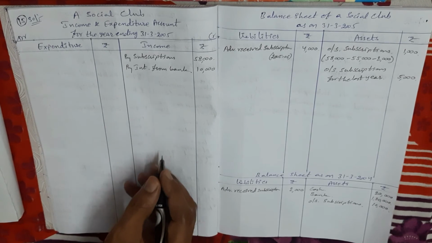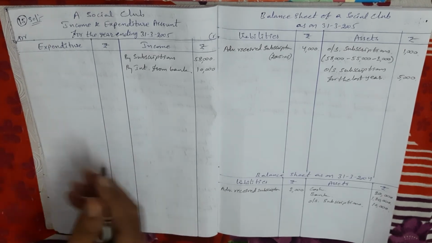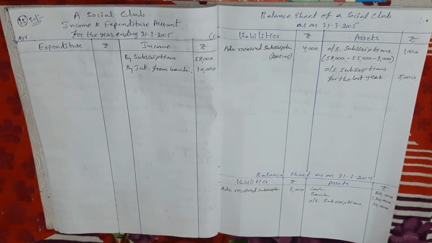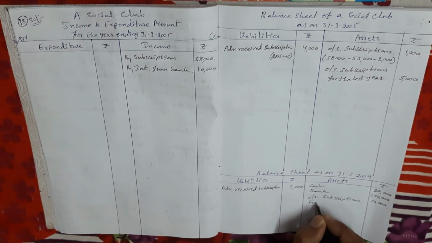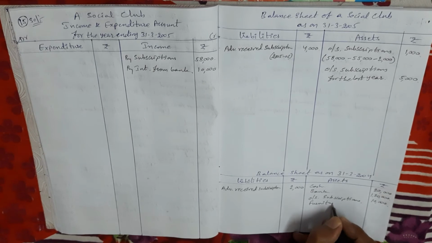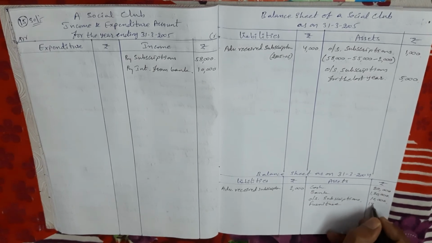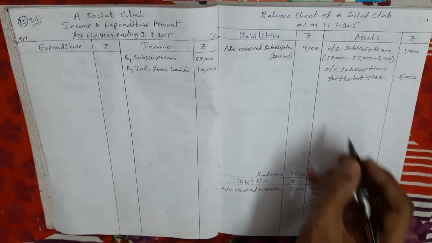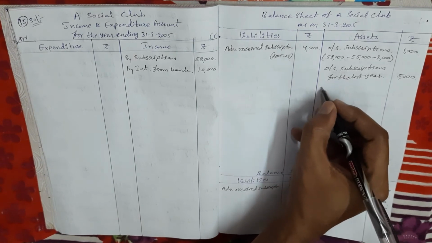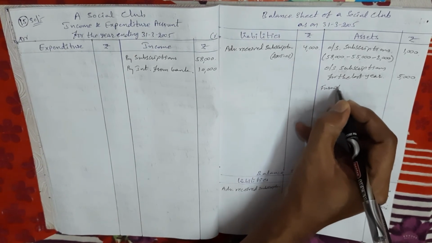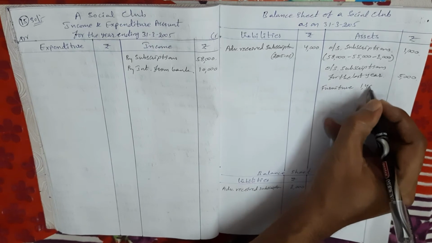So my dear, this is also an important adjustment. Actually, last year how much furniture we have means 1,40,000. So that amount I am taking in last year balance sheet asset side, 1,40,000. Again it comes in current year balance sheet asset side, 1,40,000.